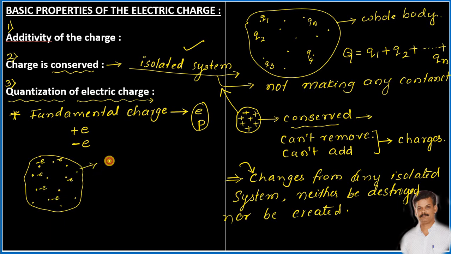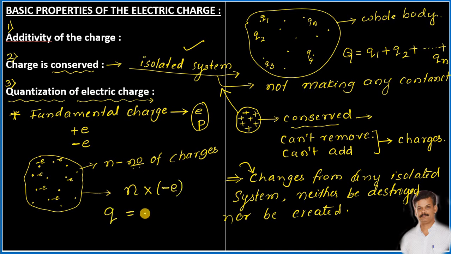Now assume that there are n number of charges on it. Then what will be the total charge of this system or total charge of the body? That total charge of the body is nothing but the sum of individual charges, as we have studied in the additive property of the charges, isn't it? But instead of doing like that, if you multiply the number of charges with the magnitude of each charge, then that will give you the total charge or net charge present in the system, isn't it?